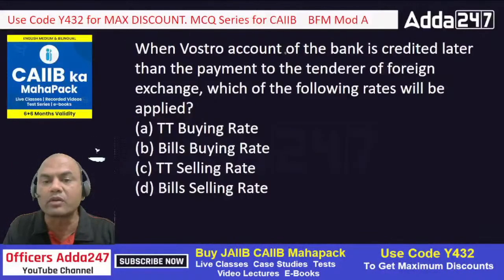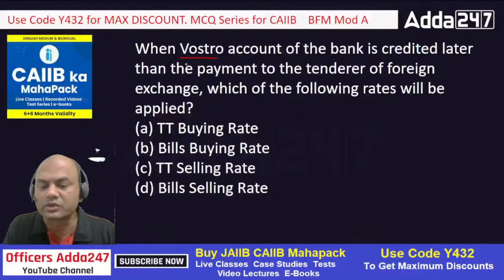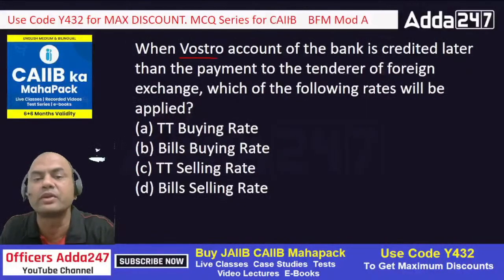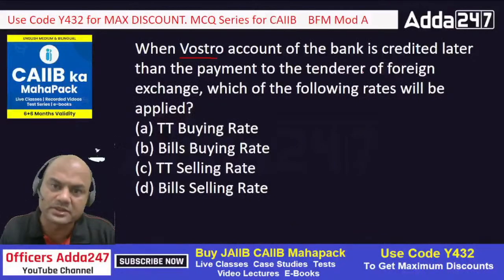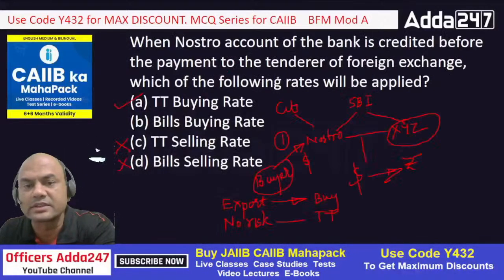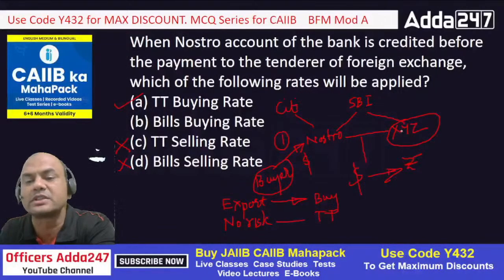Second question: when the Vostro account is credited to the bank later than the payment to the tenderer of foreign exchange, which of the following rates will be applied? Now remember, don't get confused with Nostro and Vostro accounts. In the earlier question it was given when the Nostro account of the bank is credited. Here it's given when the Vostro account of the bank is credited. Nothing happens. Let it be Nostro account, let it be Vostro account. The only point you have to check is whether the account is credited first or later. In the earlier case, funds were credited, dollar was credited first and then the second step followed, right?